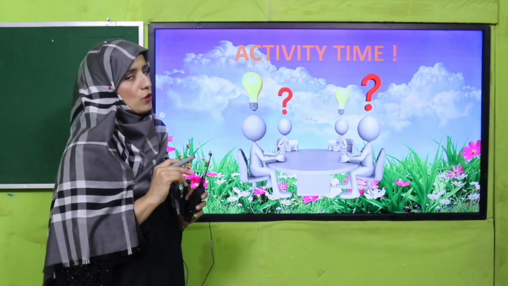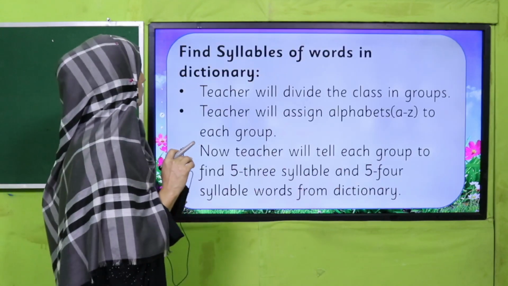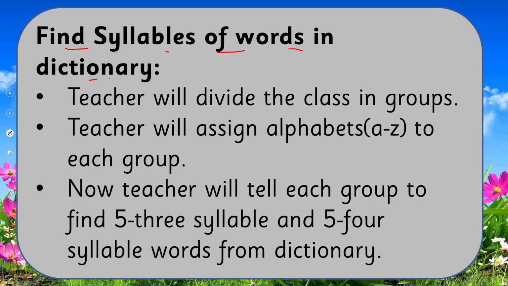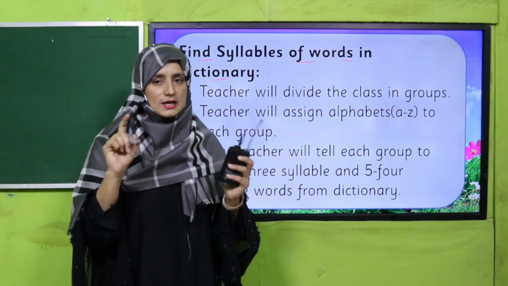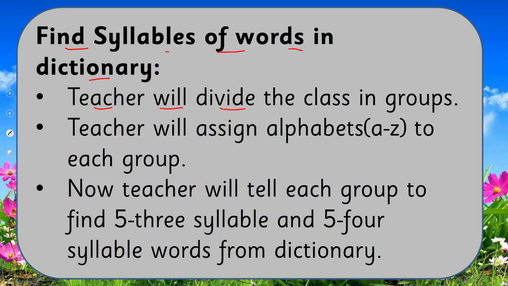Now we are moving towards an activity. Let's check how much knowledge you have got about how to find syllables. Find the syllables of a word in a dictionary. My dear teachers, you will provide students a dictionary and divide them into groups. The teacher will assign alphabets A to Z to each group.